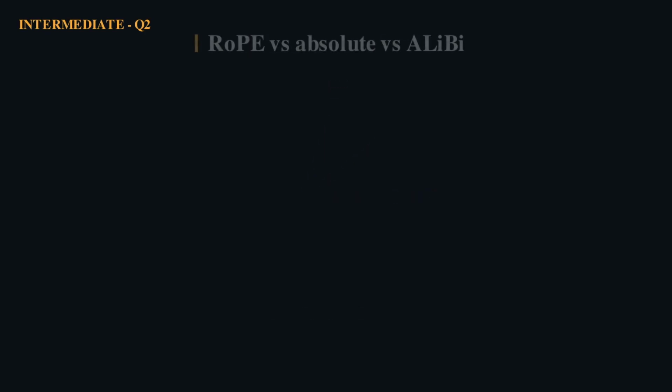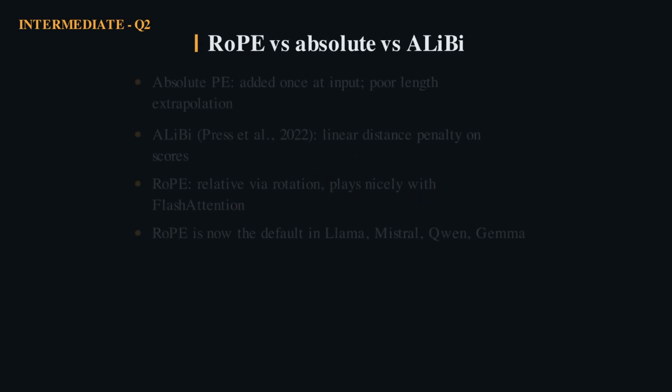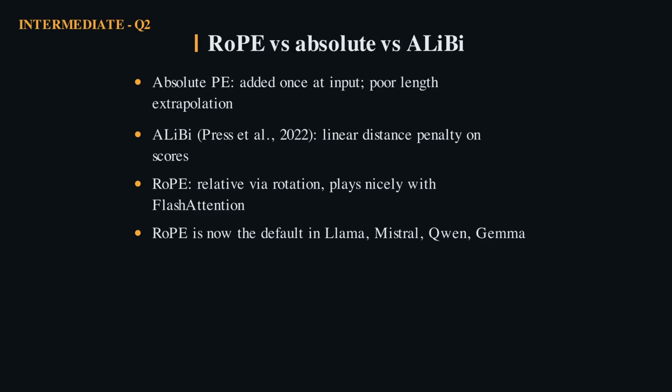To really know RoPE, compare it to its rivals. Classic absolute encodings add a position vector once at the input and generalize poorly beyond the training length. ALiBi from Press and colleagues in 2022 takes a different route. It adds a simple linear penalty to attention scores based on distance with no learned position vectors at all. It extrapolates well and is beautifully cheap.